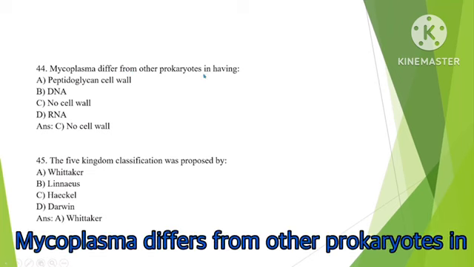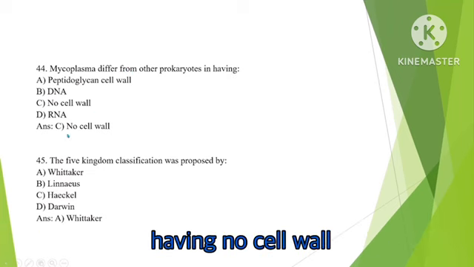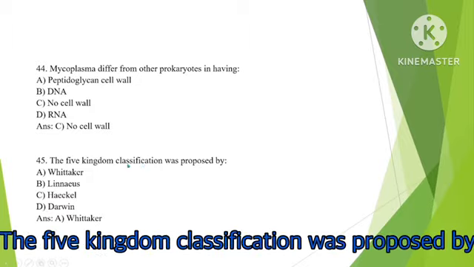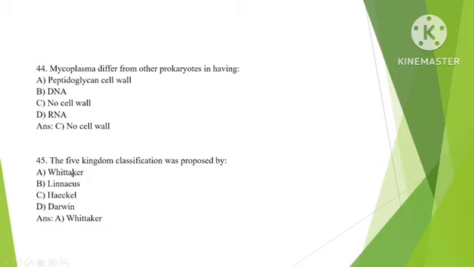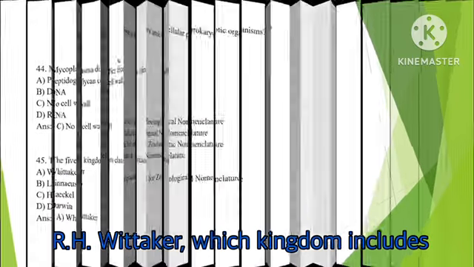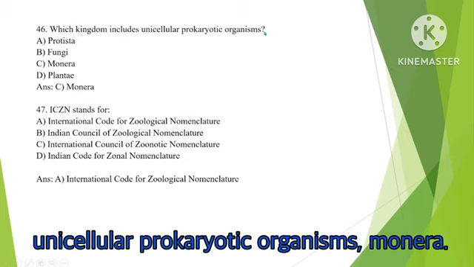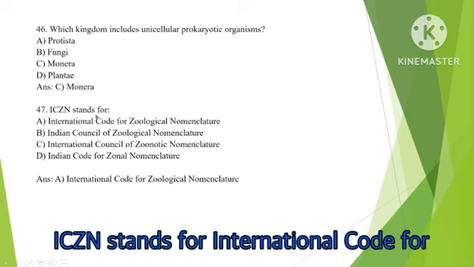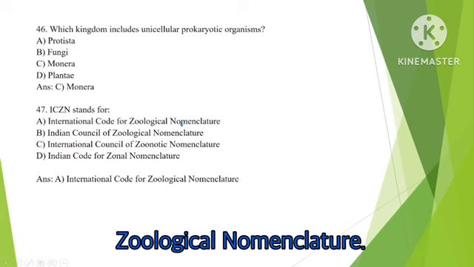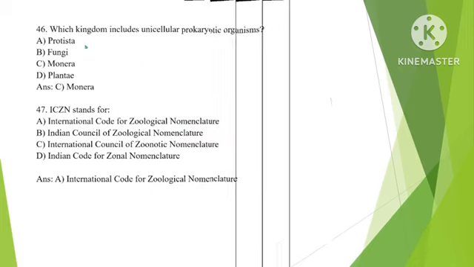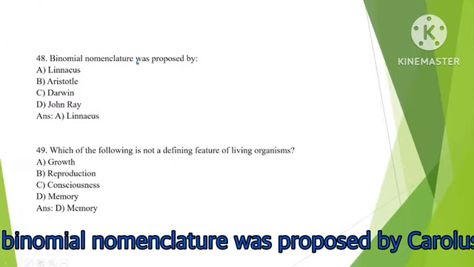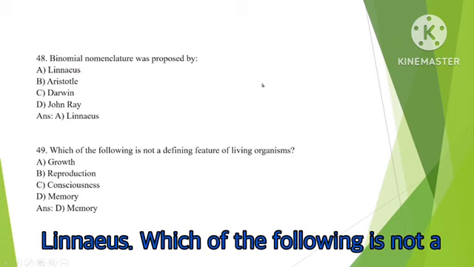Mycoplasma differs from other prokaryotes in having no cell wall. The five kingdom classification was proposed by R.H. Whittaker. Which kingdom includes unicellular prokaryotic organisms? Monera. ICZN stands for International Code for Zoological Nomenclature. Binomial nomenclature was proposed by Carolus Linnaeus.